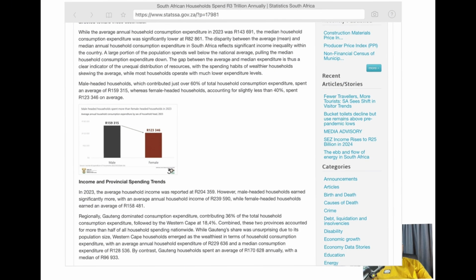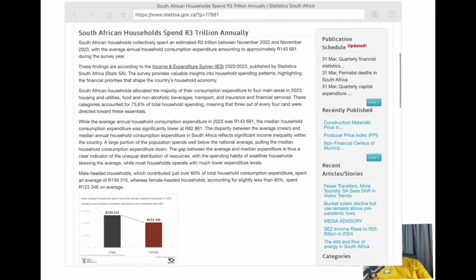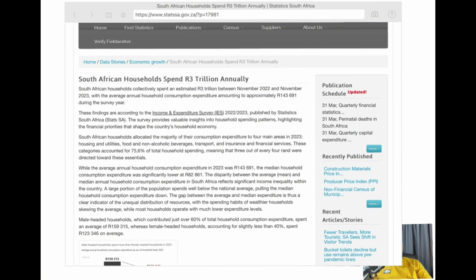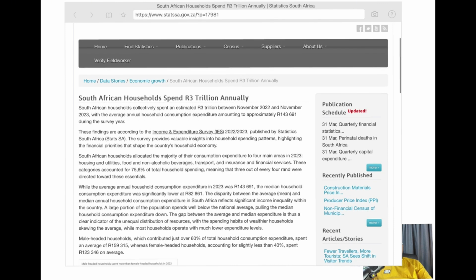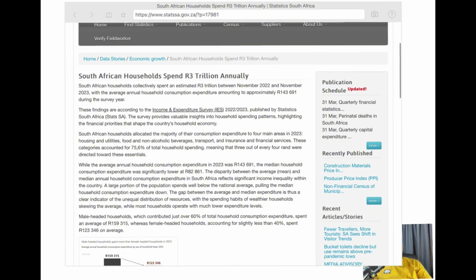Well, the survey is about income patterns in the country, who earns how much, and how it is distributed across genders and across racial lines. So first thing to establish is that this survey tries to look at the income earned by South Africans and just gives a total figure. If you look at the top heading of this website here, it says that South African households spend 3 trillion annually. It sounds like a crazy figure, but we're not going to look at the big figures. We're going to look at what's more relatable to you and me. We're going to look at what is more realistic to you and me.